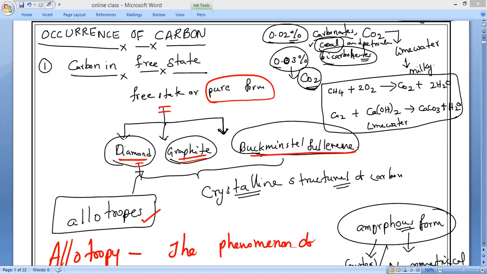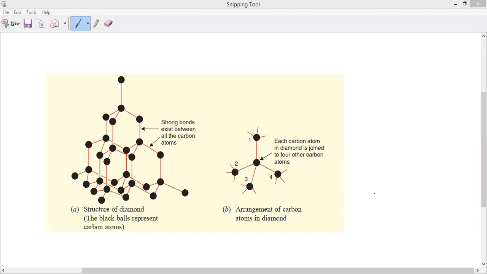If we take diamond, observe that each carbon is combined with 4 other carbons. Each carbon will combine with how many carbons, guys? Please respond. 4 other carbons. Each carbon is bonded to 4 different carbons.